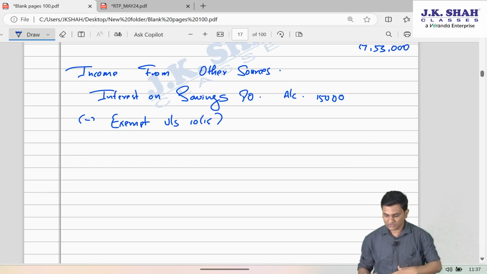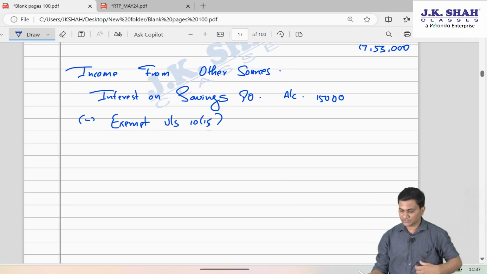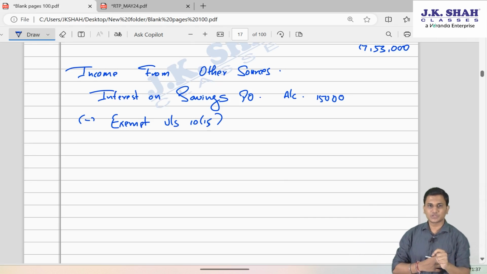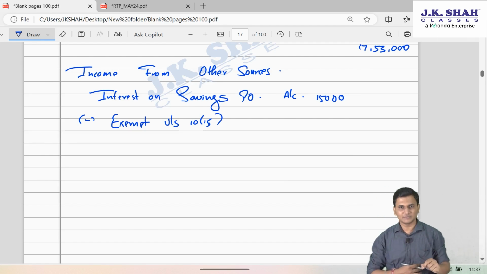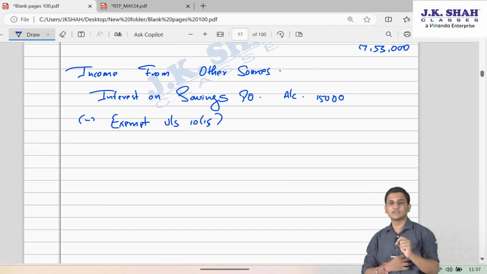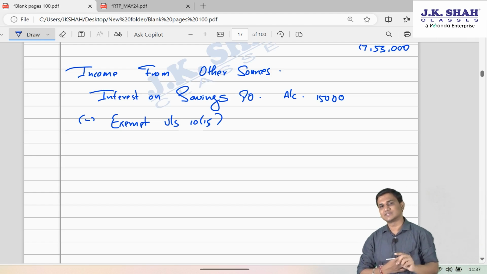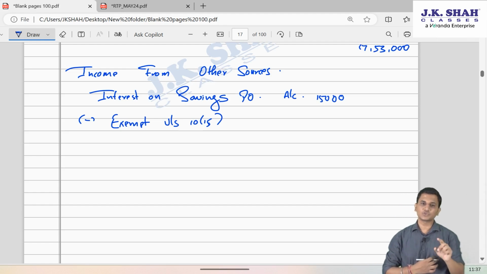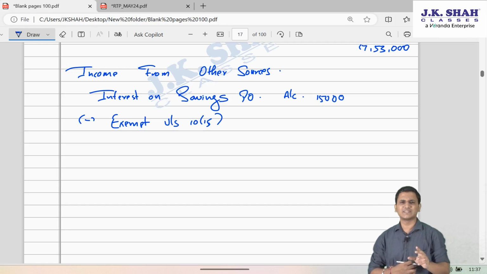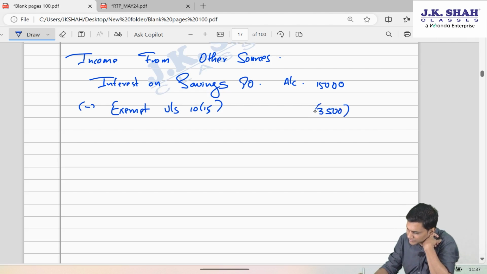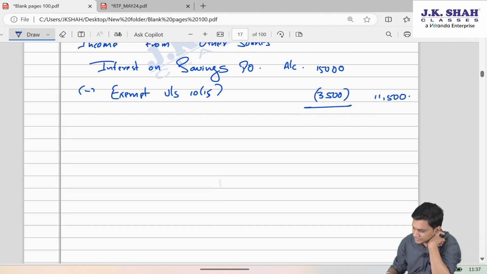First, we will take this 10 clause 15, and if you recollect section 10 clause 15, for an individual saving account, there is an exemption of 3,500 maximum. For a joint holder saving account, there is 7,000 exemption maximum. And this exemption under 10 clause 15 is only for post office saving account, not for a bank savings account. So in absence of information, we always consider the account to be individual holder account. 11,500 will become taxable.